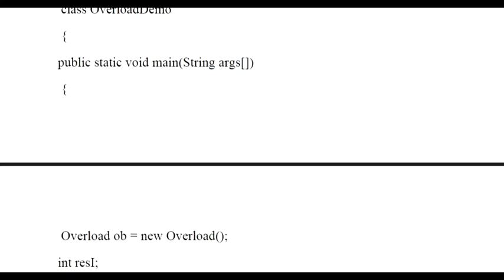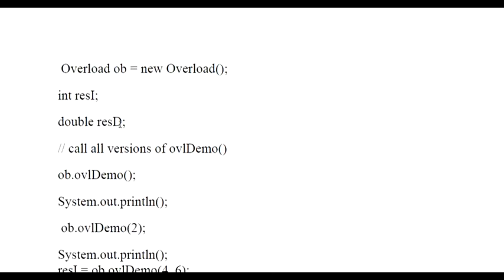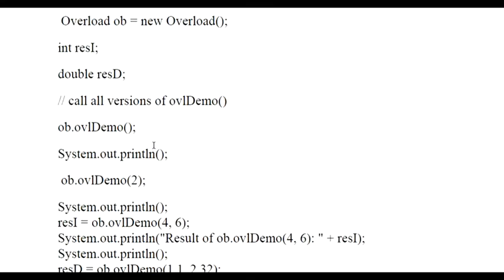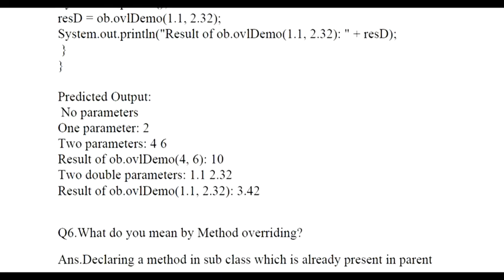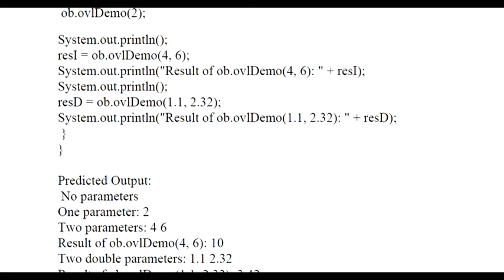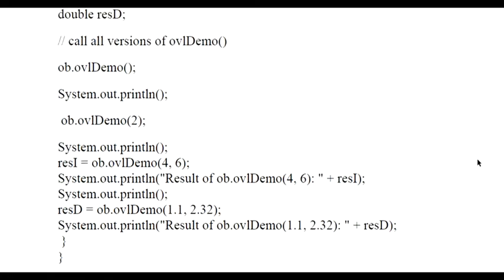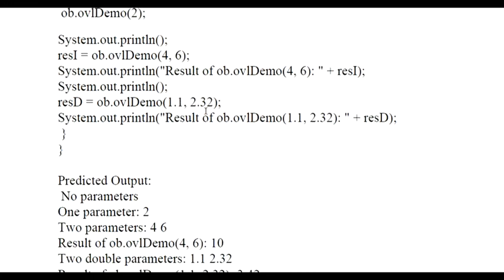In the main program, I am calling public static void main and creating the object of that particular class. With that object I call the different methods, with int and then double arguments. So what will be the output whenever I execute this code? The output will be according to the different parameters I have given to that particular function. First of all, it will print no parameter, then it will print one parameter and the number that I gave to that function whenever I called it.